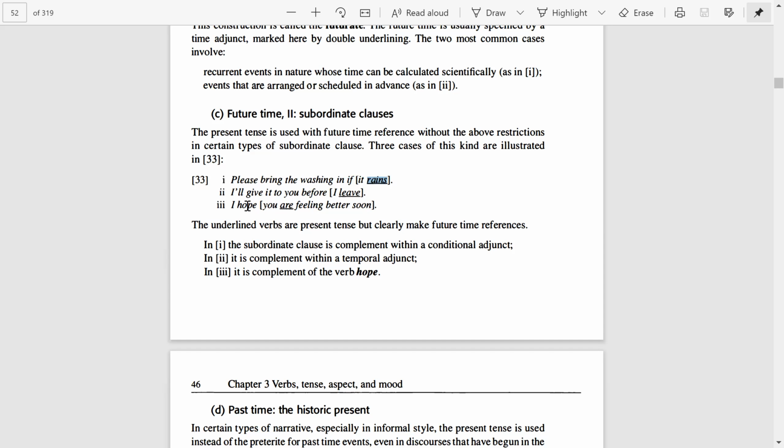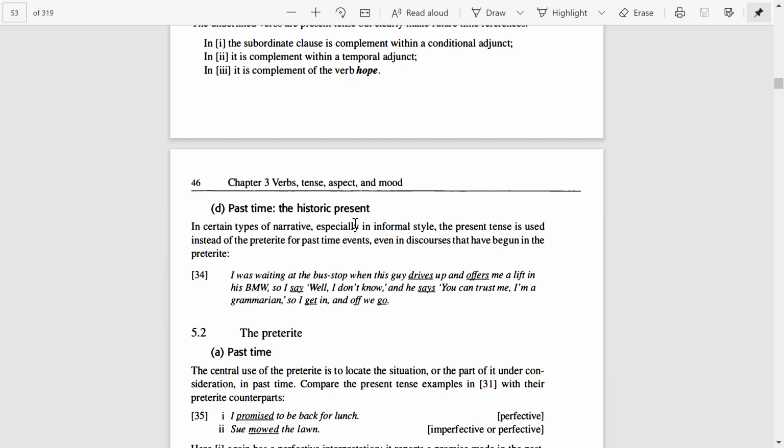Same is the case in the next example. In the second one, I will give it to you before I leave. Before I leave here is a subordinate clause, and "leave" is a present tense, but it shows future time. Same is the case with the third one. I hope you are feeling better soon. "You are feeling better soon" comes after "hope." When you use this clause after "hope," it becomes a subordinate clause, which means it depends upon the other clause. So "are" is the present tense, but it tells us about the future time.